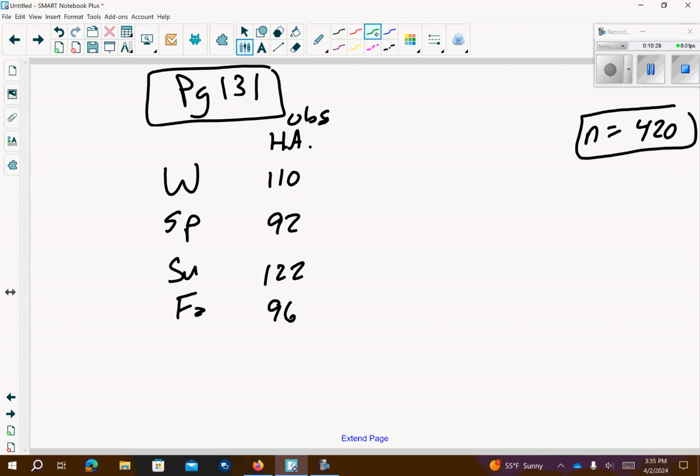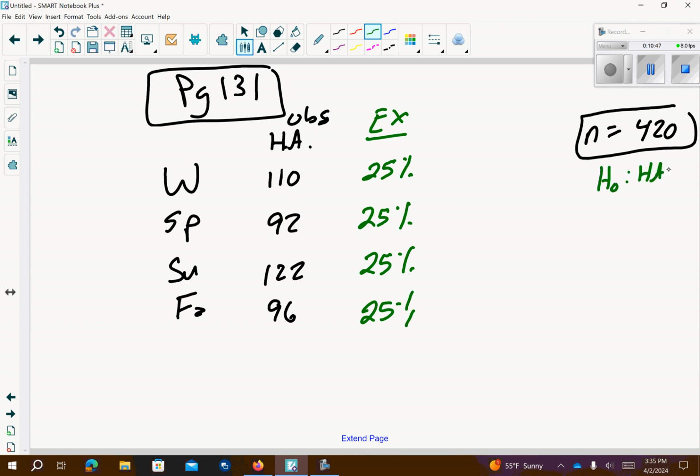All right, so what we would expect is we would have 25% in each season. Like no season would have more heart attacks than the other. Okay, so our null is heart attacks equal to expected, EXP. Our alternative is heart attacks not equal to the expected. Okay, so let's figure out what are expected. So if we had to take 420 times 0.25, so that means that we would expect to have 105 heart attacks during each of our seasons.